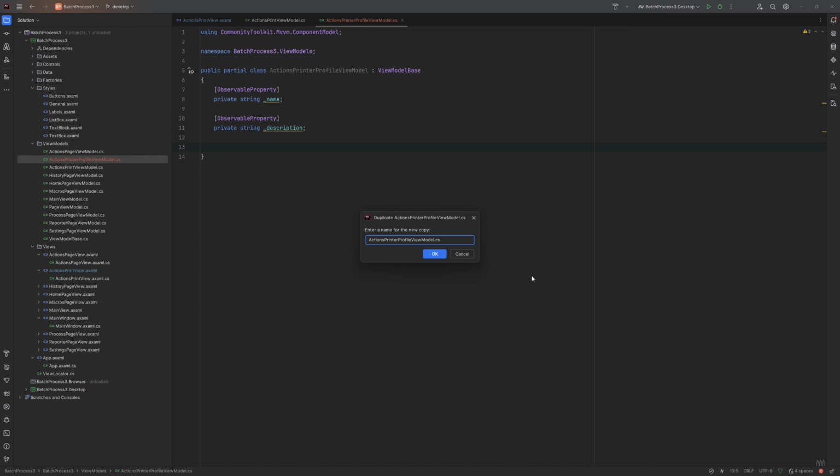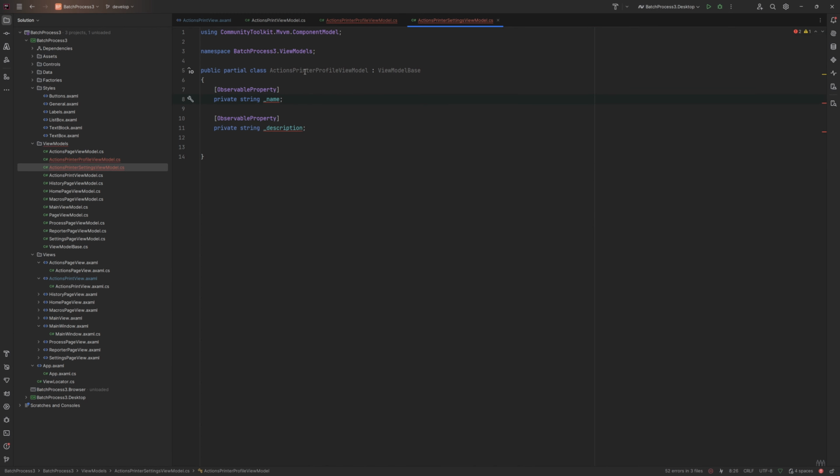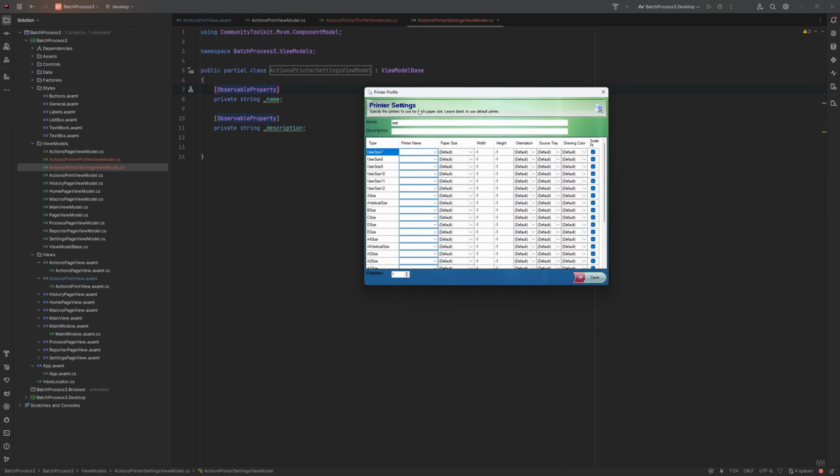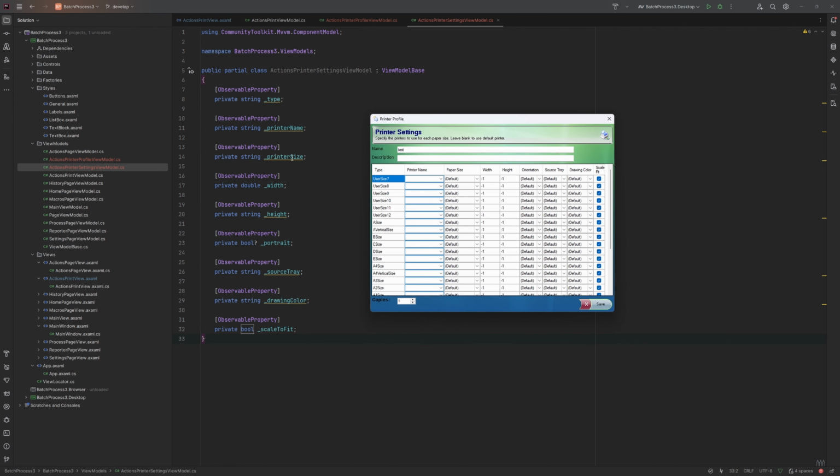So this will be actions printer settings. You don't want the name to grow too much, so you want to try and keep it constructive. And inside of here now is where we need to update this. It hasn't renamed. We need all of these elements inside of here. And that now should cover all of the items.